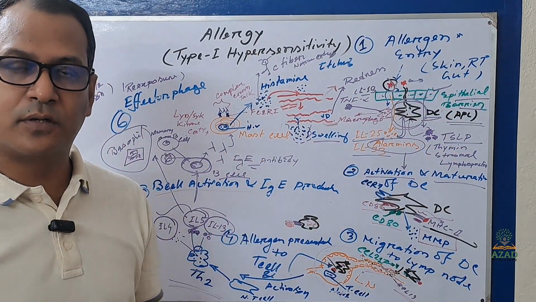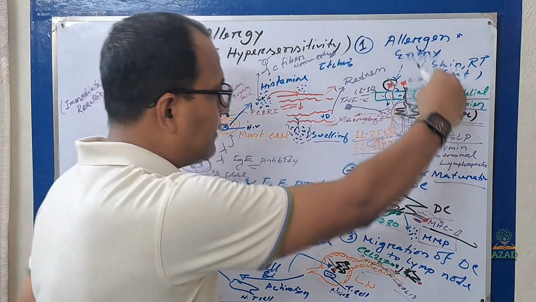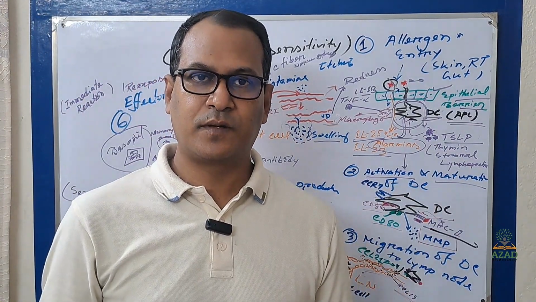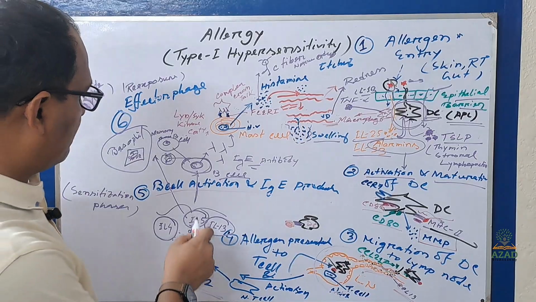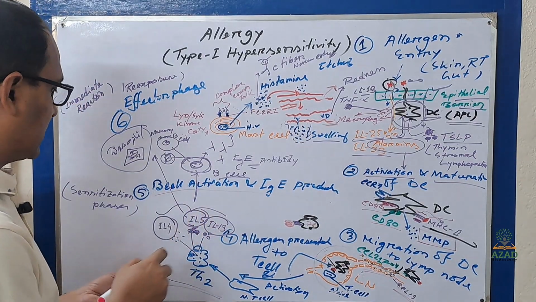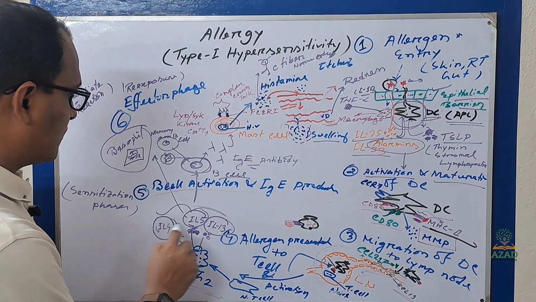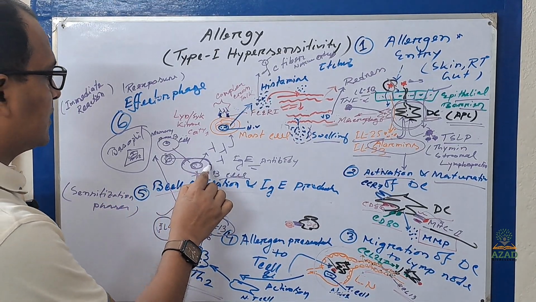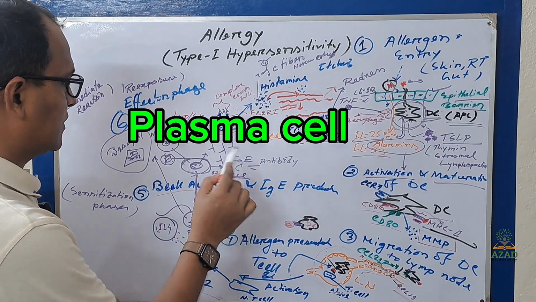But when allergy is produced, that same allergen is exposed a second time. How? When the B cell is activated by interleukin 4, 5, or 13, that B cell can turn into plasma B cell.